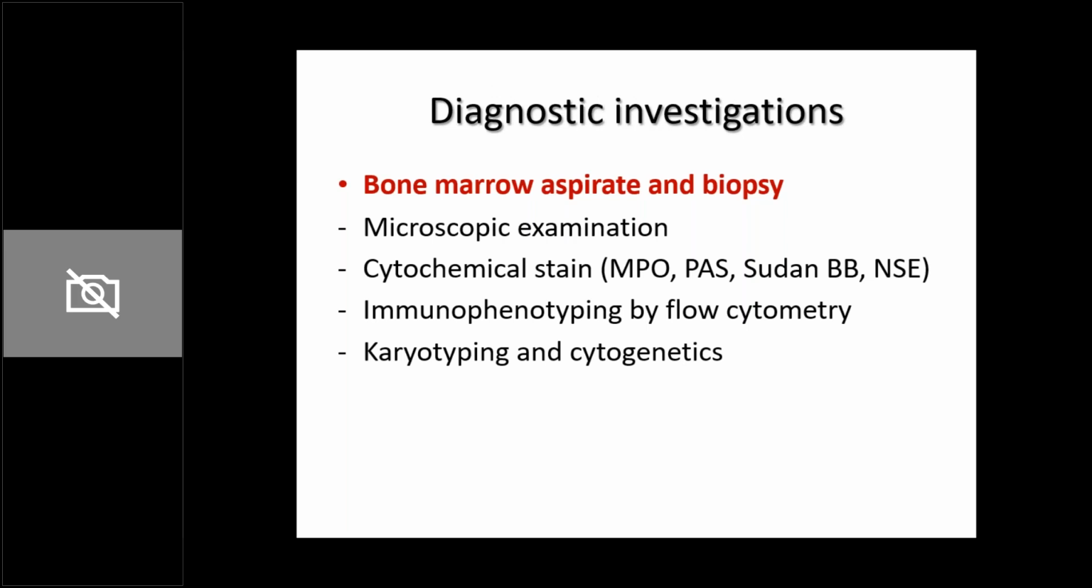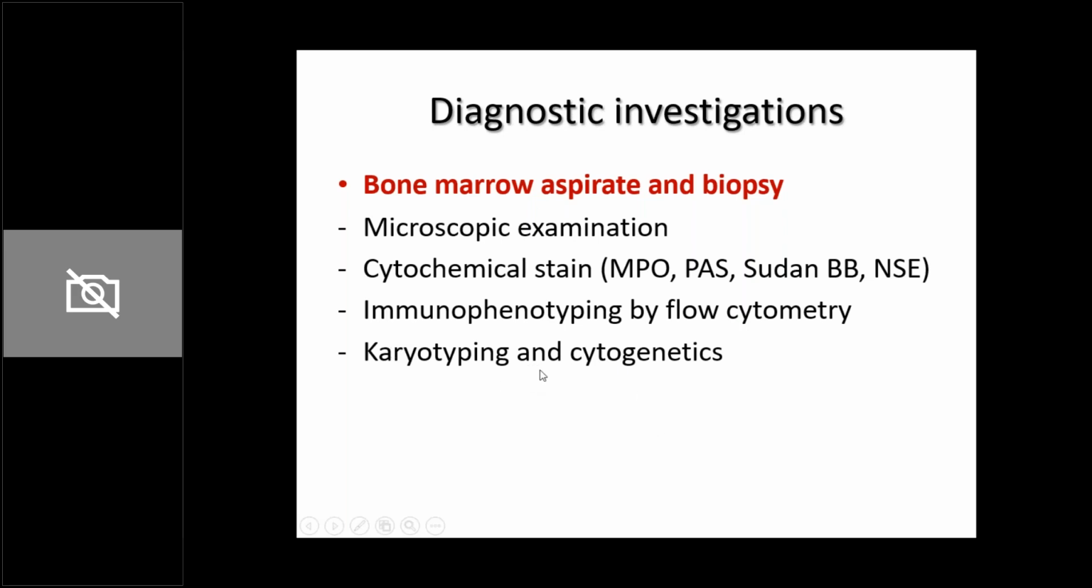Then you do immunophenotyping by flow cytometry. This is very important. I'll explain it to you in the next slide. Importantly, immunophenotyping is analogous to what you do as immunohistochemistry in solid tumors. Likewise for liquid blood, you do immunophenotyping. So it is the same thing. When you do it on a liquid tissue, it is known as immunophenotyping. When you do it on a solid tumor, it is known as immunohistochemistry. And lastly, karyotyping and cytogenetics.